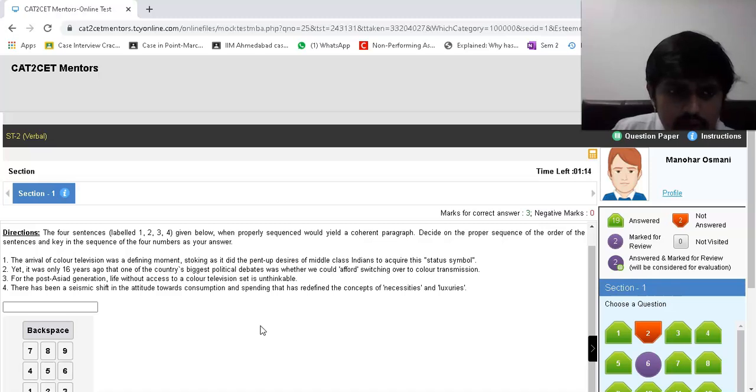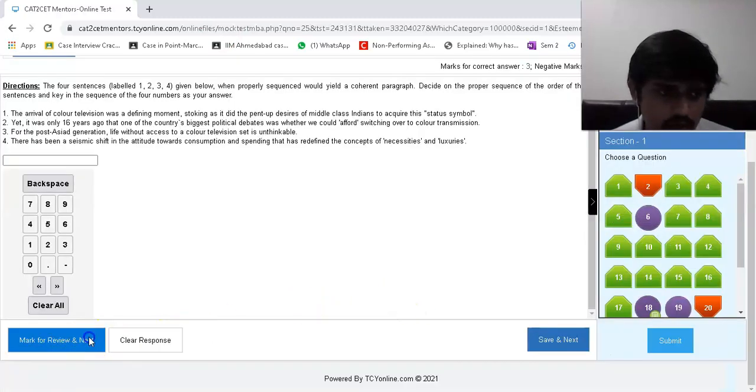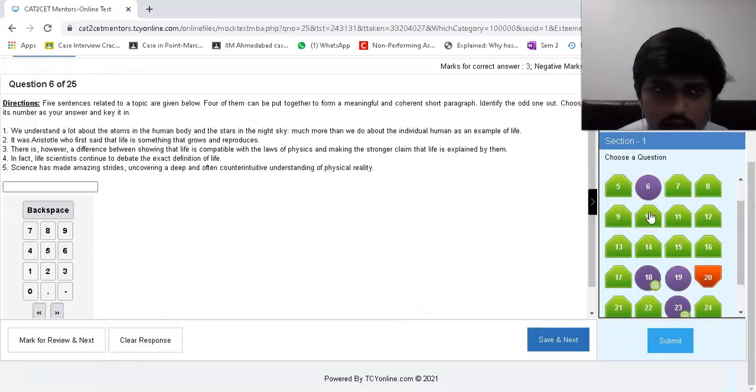Okay, this is a little trickier for me than the previous one. Arrival of, okay, how was the final moments? Stoking desire of middle class Indians to acquire a status symbol. It was only 16 years that one of the country's biggest political debates was whether we could afford switching over to color transmission. Life without access to a color television set is unthinkable. Okay. Honestly, this one I'll just mark for review. Let's go on to the 6th one again and try to answer this.